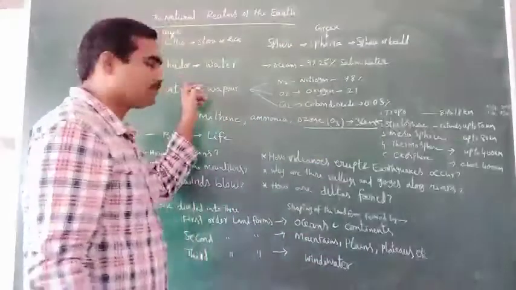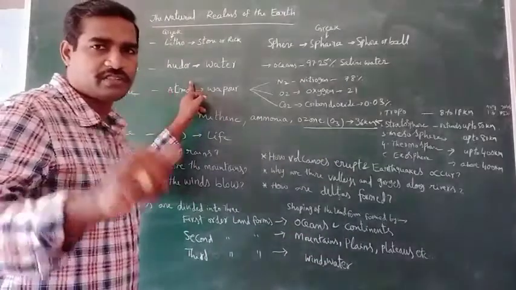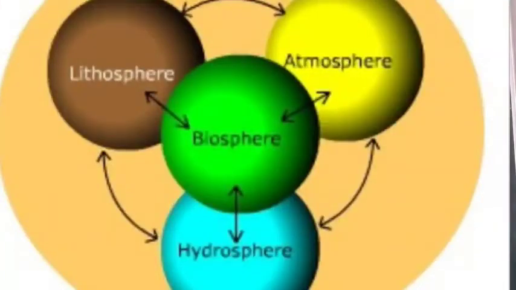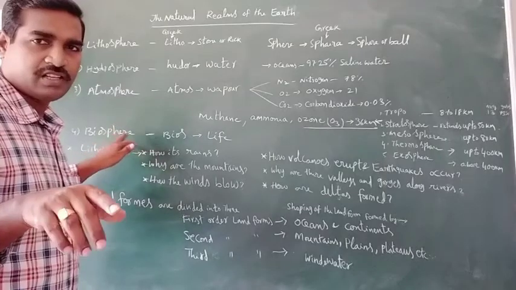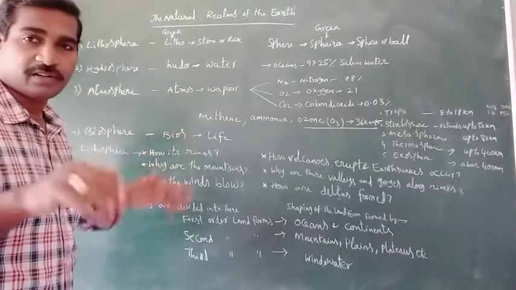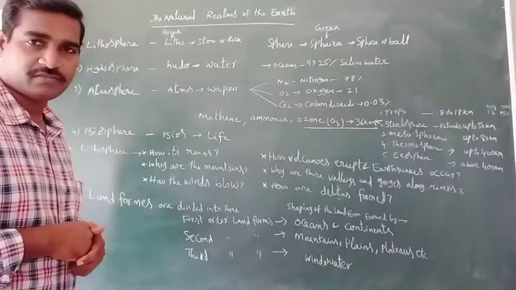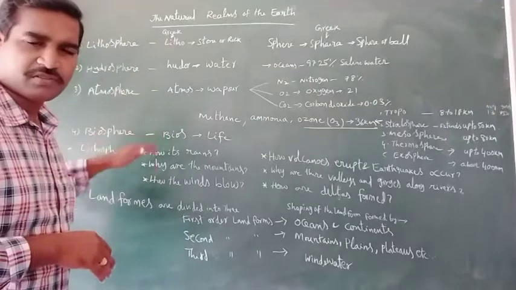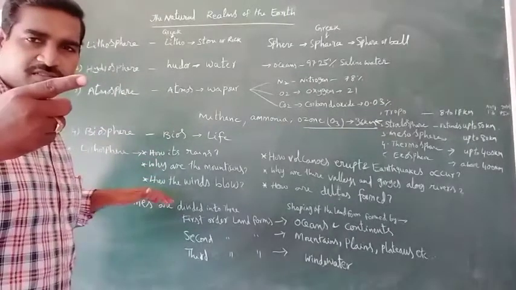There are four kinds. The first one, lithosphere. Second one, hydrosphere. Third one, atmosphere. And fourth one, biosphere. These are all important and interlinked.